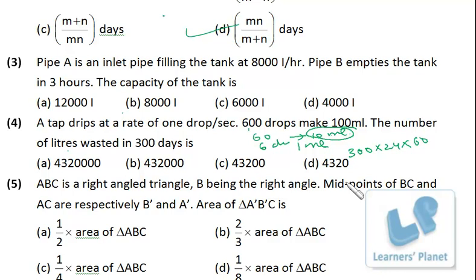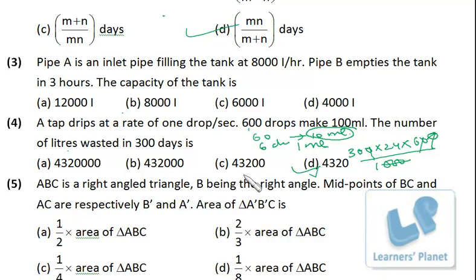Now this is minute, and per minute 10 ml water is wasted. So in these minutes, this much water in milliliter will be wasted, right? Divide by 1000, because we have to answer the question in liters. So 1, 2 and 3, right? So we want just 1 0 at the end. So this is the correct option, right?